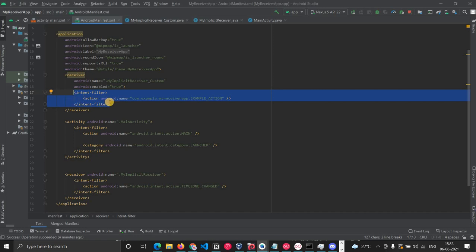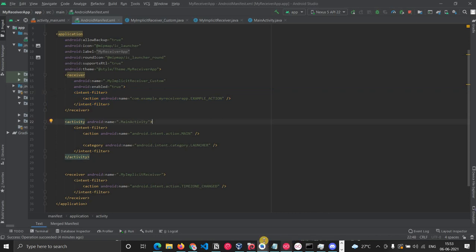Let's take the same scenario where I have built an application and I'm using this receiver within my application, but I have also set the intent filter, which is a mistake actually, because if you're using it within your application, there is no need to set an intent filter. Because when you set an intent filter, obviously that particular component can be called by another application.